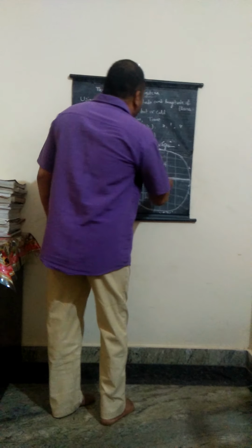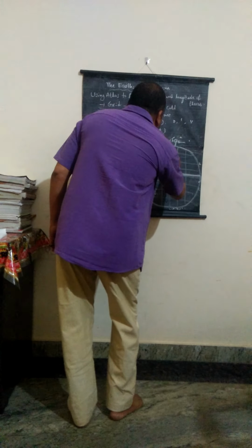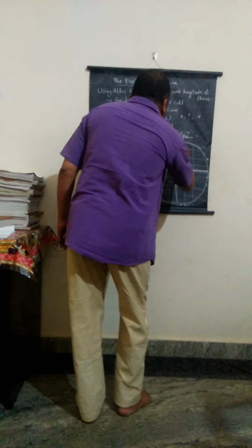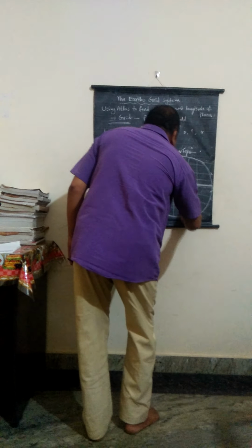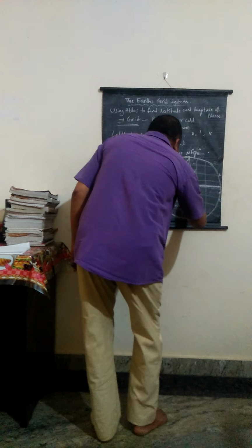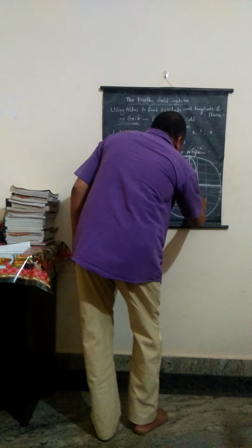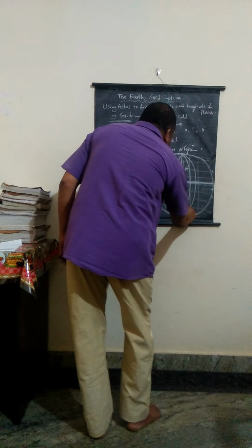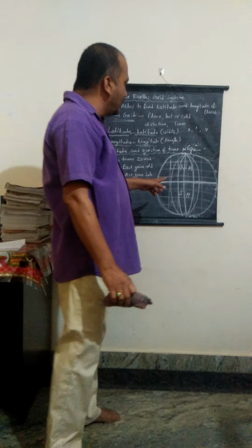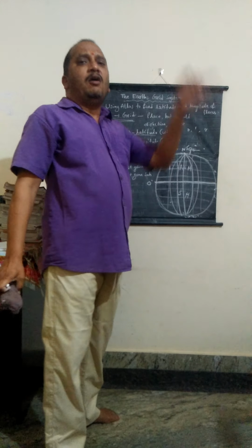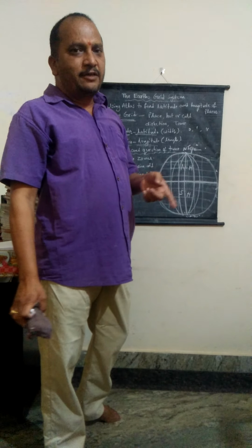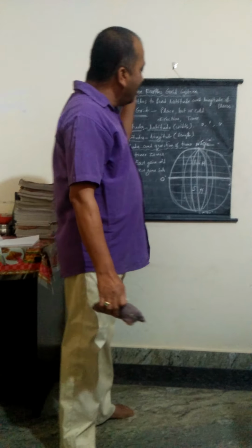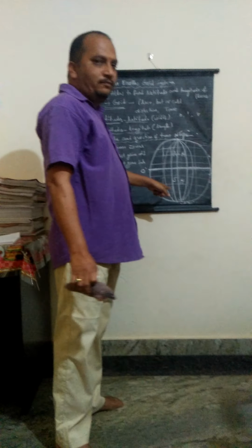Here you see these connecting north pole to south pole, again and again. All of these are called the longitudes, and they cross all the latitudes.